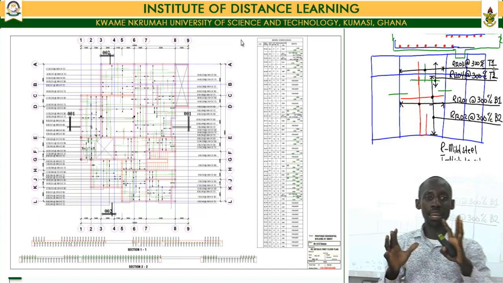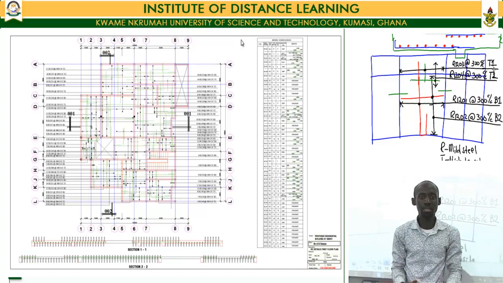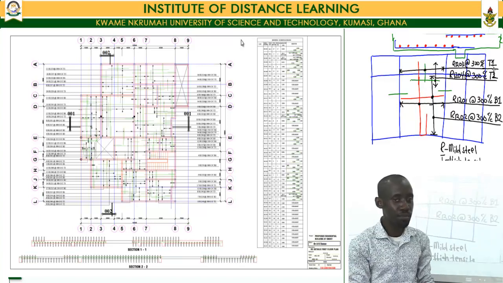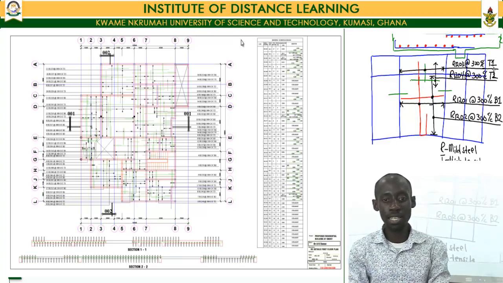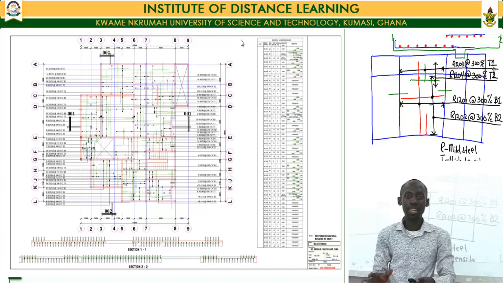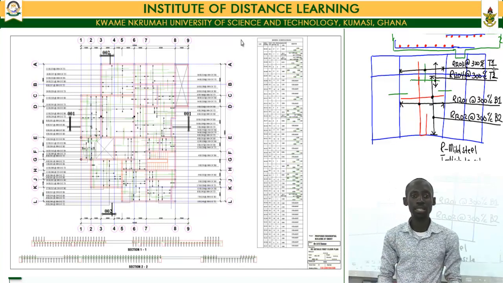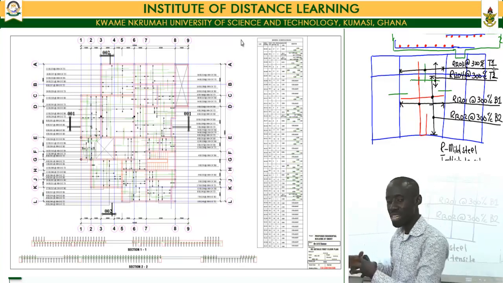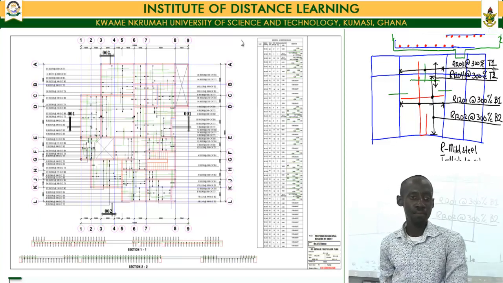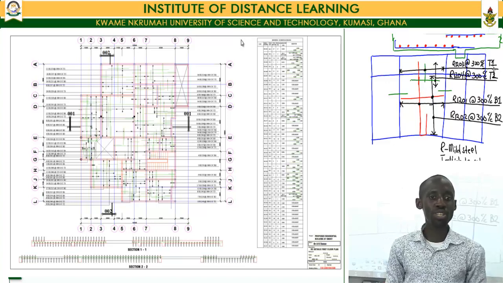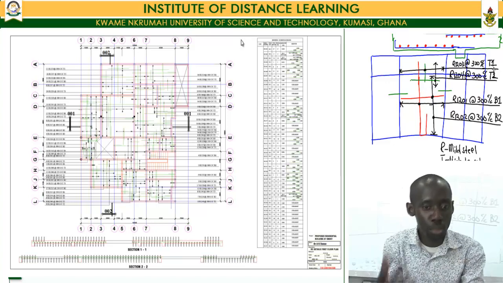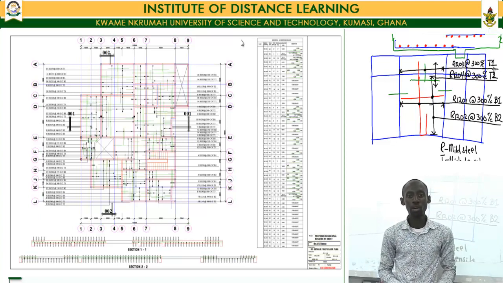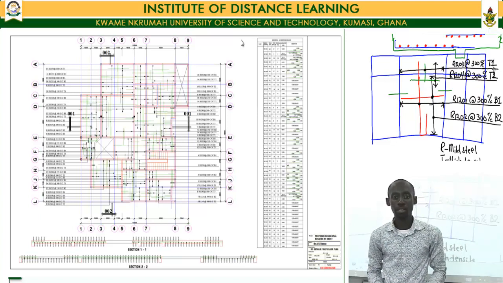Now, if you go through an accurate calculation and you do an accurate job with your analysis, but then translating it from the analytical stage to the graphical stage, we have errors there, then it means that everything you have done is cos 90, that is, useless. For you to get the best out of your design, you should be able to translate it from the analytical form into a graphical form, which should be able to be interpreted during the construction stage.